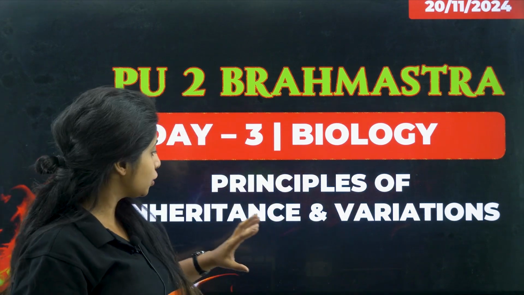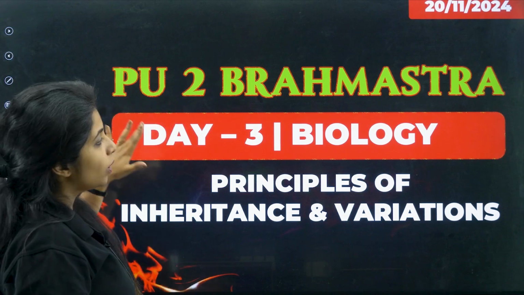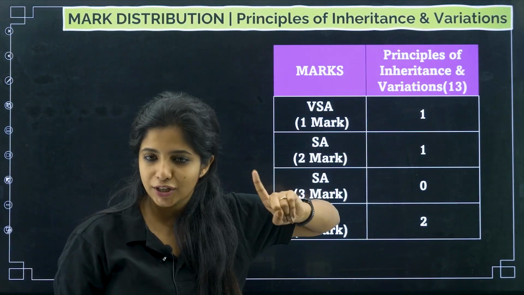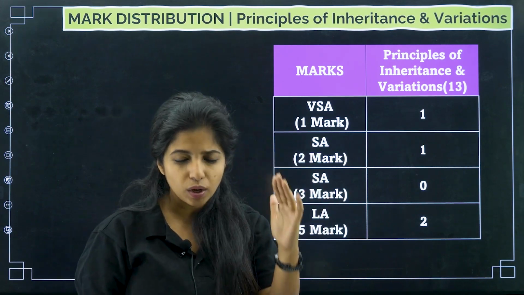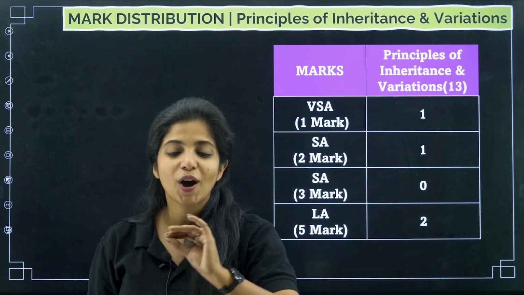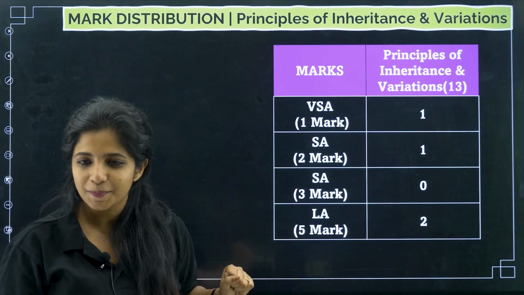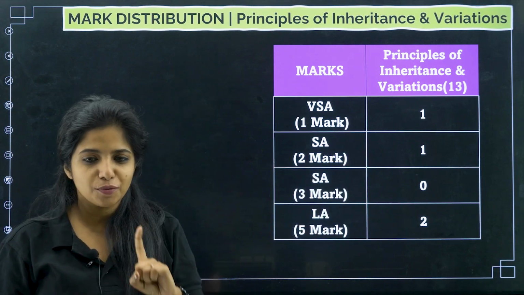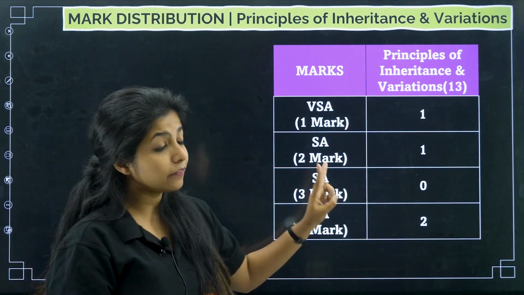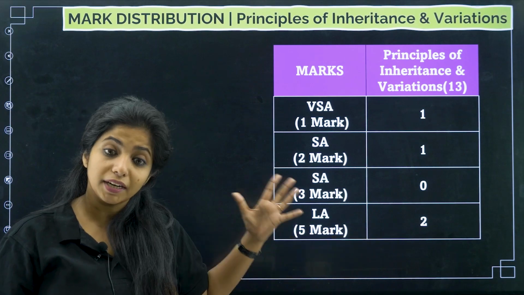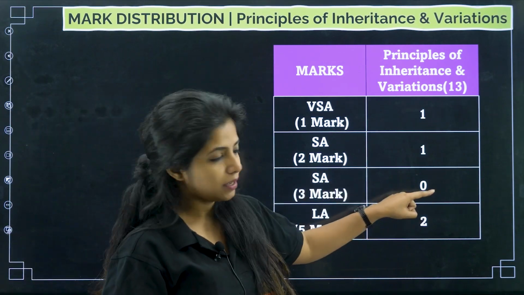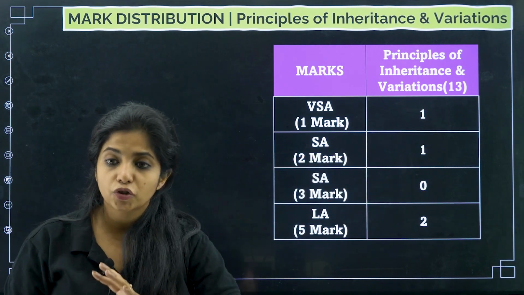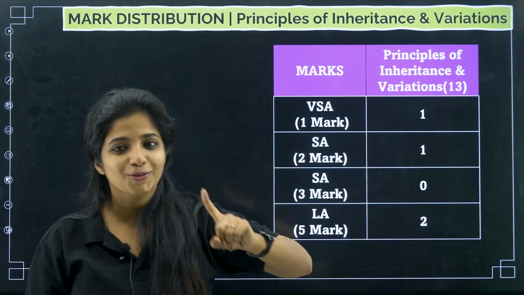Now we will see, according to the blueprint given, what type of questions you can expect from this chapter and how many of them. For the 1 marker question, there will be 1 question. It can be an MCQ or a fill in the blanks, but in the model question paper that I saw, it was always an MCQ. For the 2 marker question, there will be 1 such question in your question paper. Then there will be 2 five marker questions, so here you will get 10 marks. 10 marks, then 2 marks, then 1 mark, makes a total of 13 marks, which is not a joke, as I said.